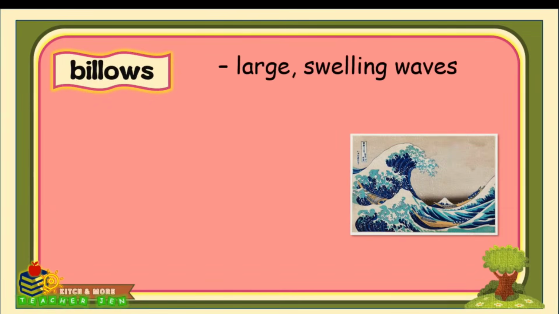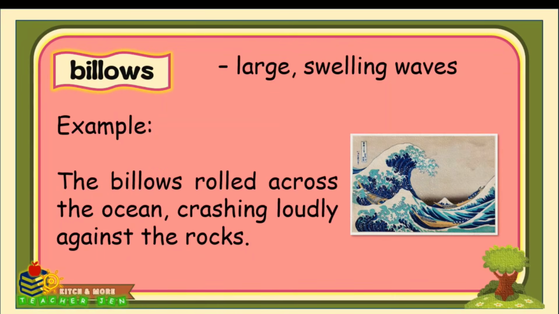First is billows. It means large, swelling waves. Think of the image of a massive wave that rises up and then crashes down. It conveys a sense of motion and force, much like the emotions in the poem. For example, the billows rolled across the ocean, crashing loudly against the rocks.